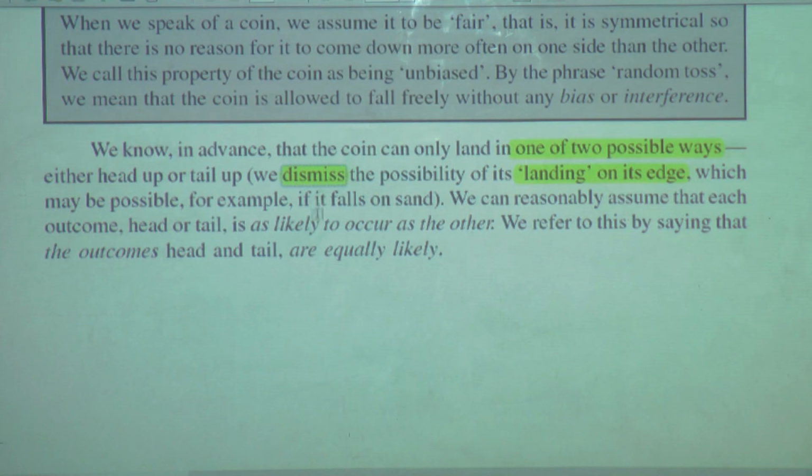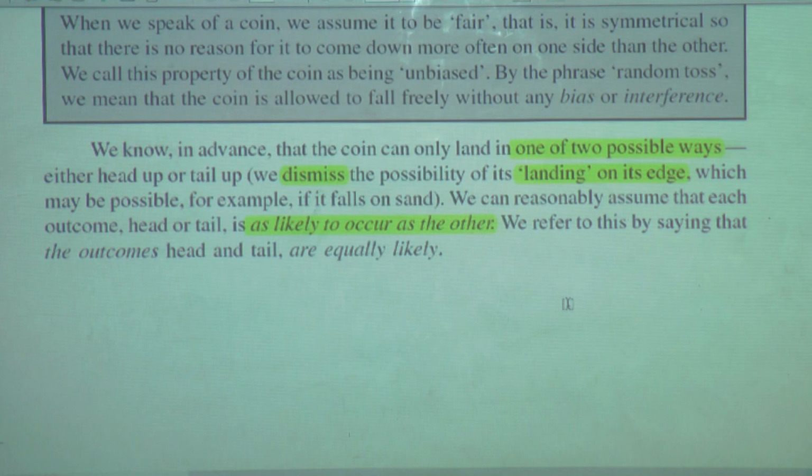This is the most important thing. We can reasonably assume that each outcome, head or tail, is as likely to occur as the other. Yes, it may be either head or tail. As we are confident of getting head, similarly we are confident of getting tail also.